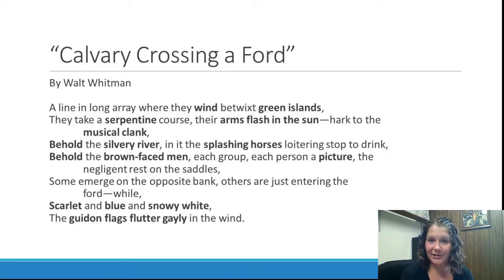So that is a short introduction to imagery. In your discussion for this week, I'm going to ask you to spend some time looking at imagery in other poems. So I look forward to seeing what you have to say about it.